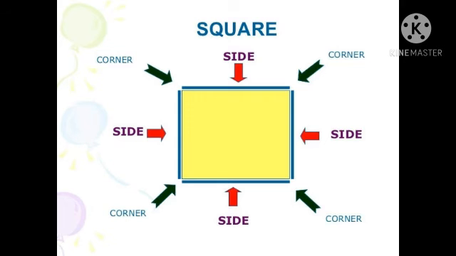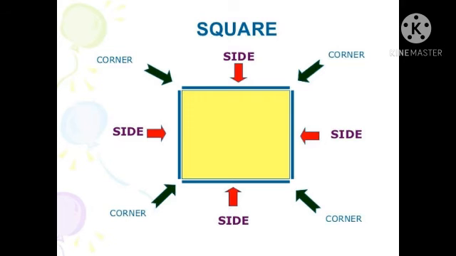How many corners are there in a square? 4 corners. 4 corners and 4 sides. All my sides are equal. The square shape has 4 equal sides and 4 corners.